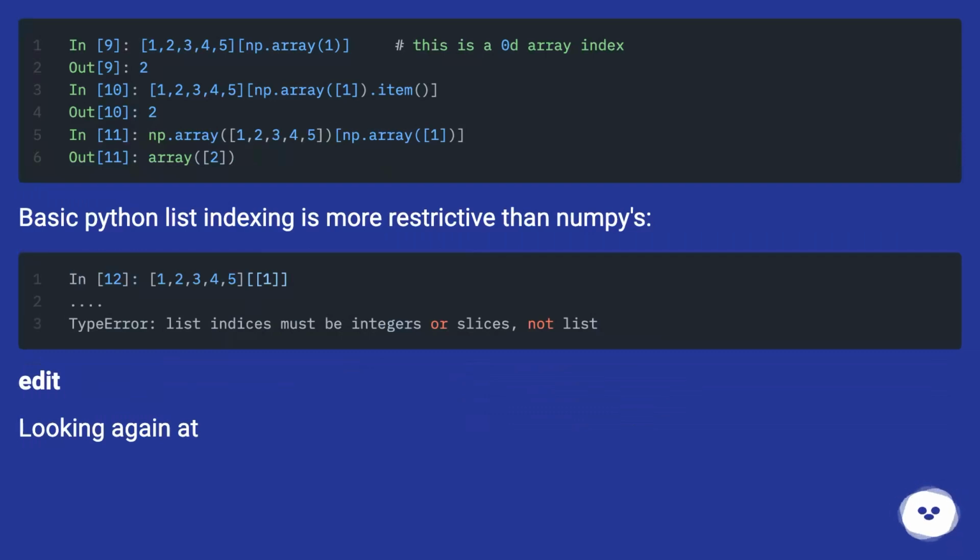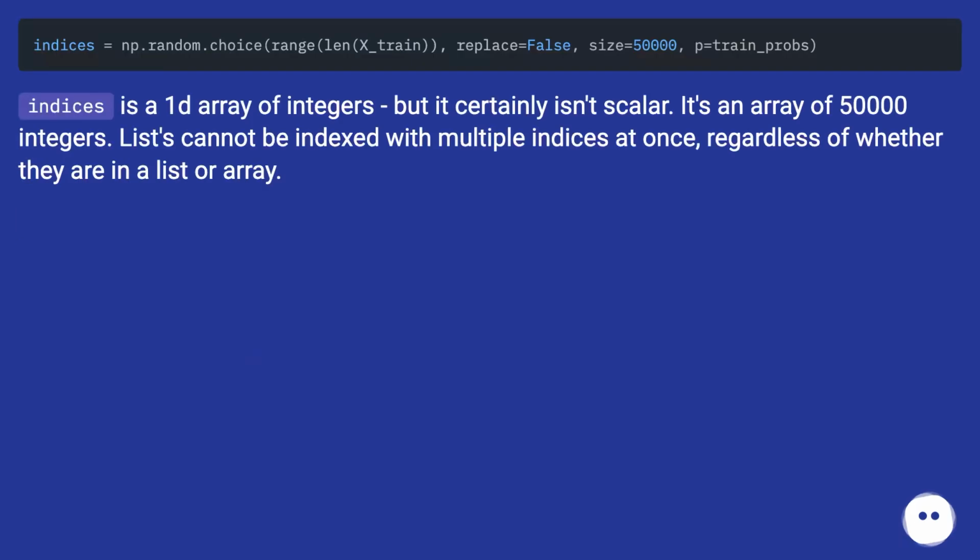Basic Python list indexing is more restrictive than NumPy-wise. Edit. Looking again at it, indices is a 1D array of integers, but it certainly isn't scalar. It's an array of 50,000 integers. Lists cannot be indexed with multiple indices at once, regardless of whether they are in a list or array.